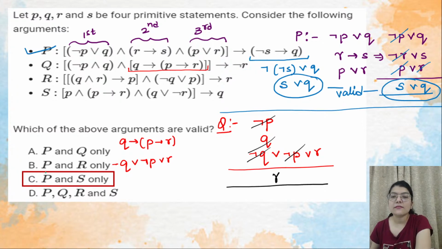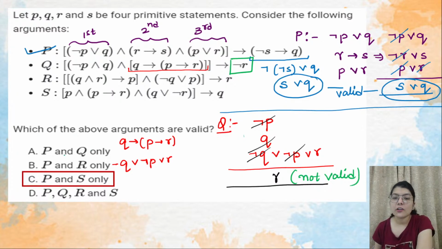So this means that this is not valid, right? So this and this is not valid, so I will simply write not valid. So this means that Q is not valid. So I'll check the options that are saying Q. So A will cancel out and D will cancel out. This much is clear?